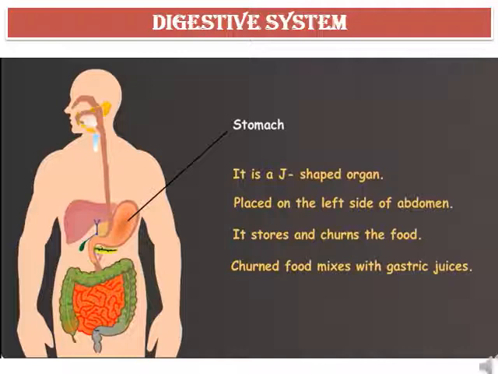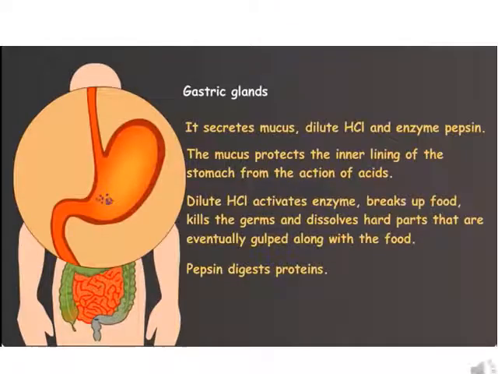It is a J-shaped organ placed on the left side of the abdomen. It stores and churns the food. Churned food mixes with the gastric juices. The gastric glands of stomach secrete gastric juices. It secretes mucus, dilute hydrochloric acid, and enzyme pepsin. The mucus protects the inner lining of the stomach from the action of acids.